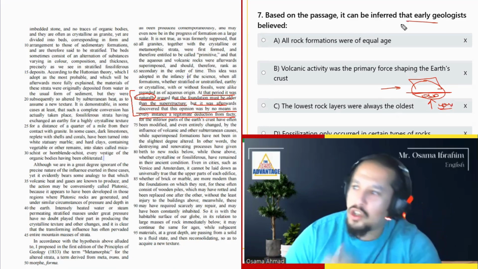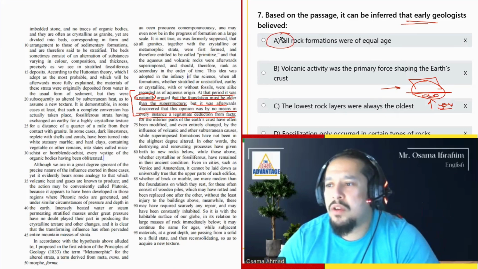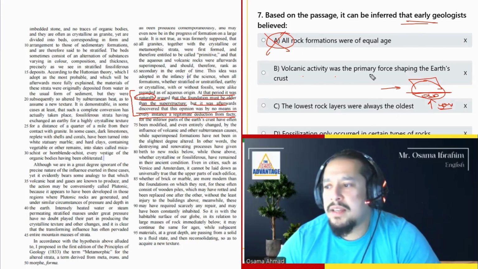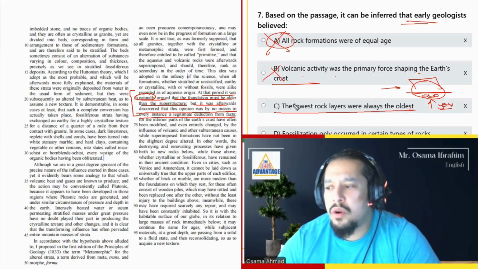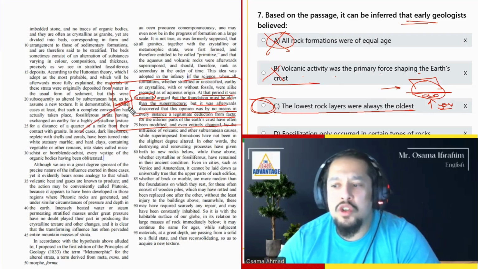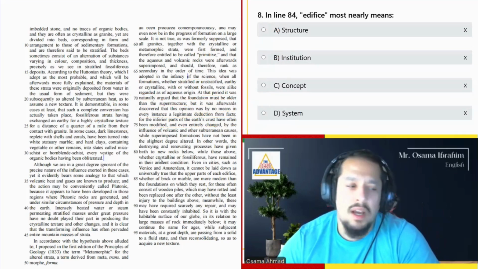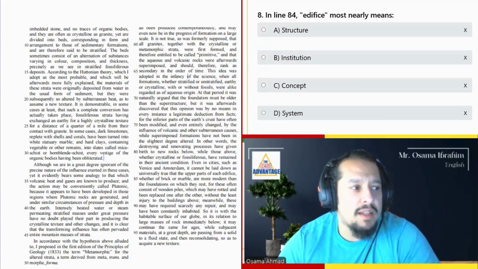So what did the early geologists believe? All rock formations were equal age? Of course not. Right, because there is a difference in ages. Volcanic activity was the primary force in shaping Earth's crust and features. Not supported. The lowest rock layers were always the oldest. Answer C, and it's there again. It was originally believed the foundation was the oldest, but it turned out we were wrong.